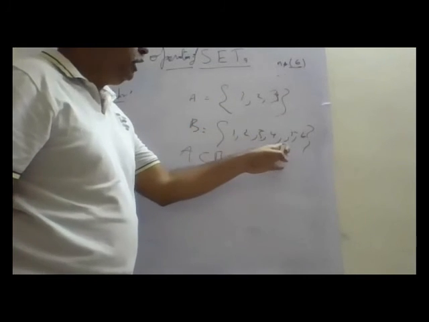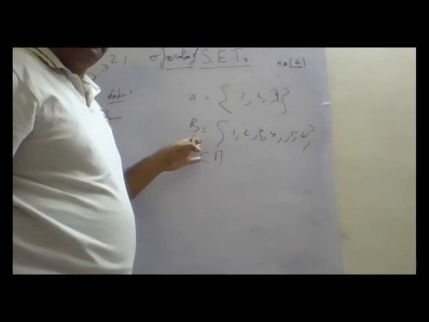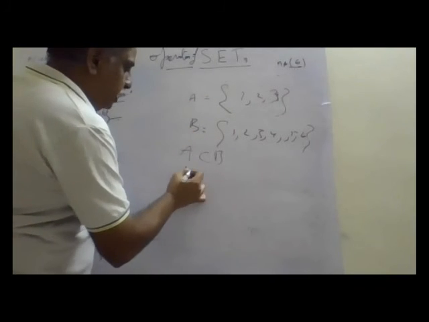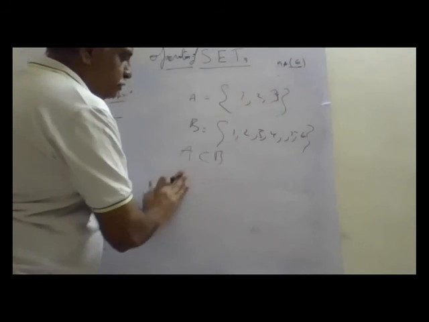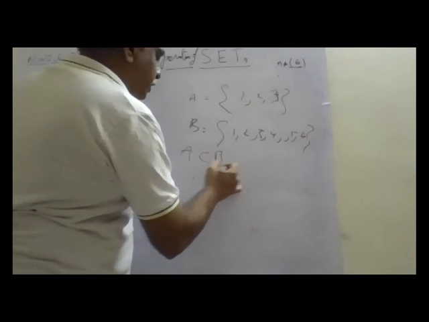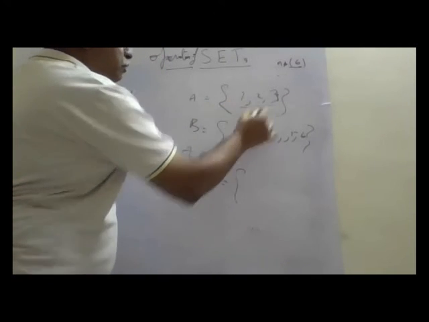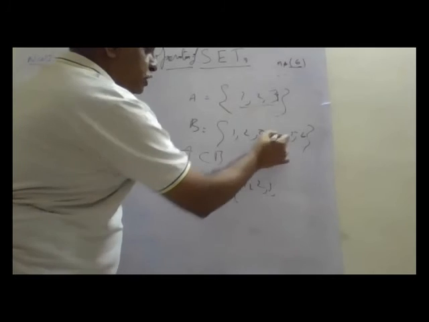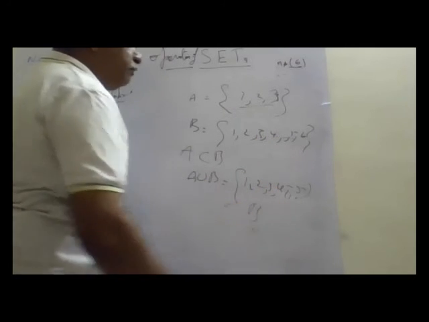But all elements of B are not in A. So A is a subset of B, but they are not equal sets. A is not equal to B. When I write A union B, which contains 1, 2, 3 plus 4, 5, 6 also, that is nothing but B itself.